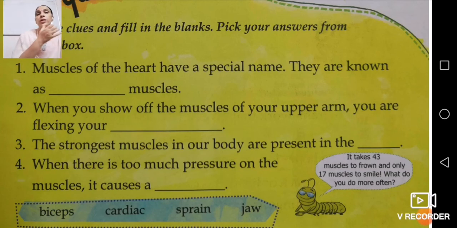Number 3: the strongest muscles in our body are present in the jaw, because in your jaw you have only the lower jaw which allows movement. The upper jaw is static, it remains there and you cannot move it. Only the lower jaw is movable. Now when there is too much pressure on the muscles, it causes a sprain.